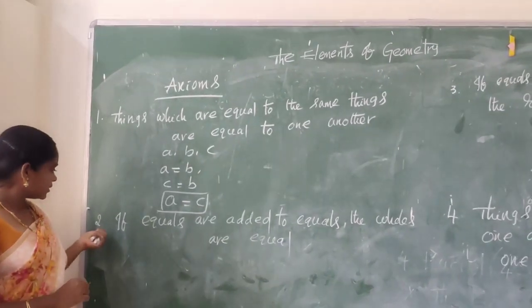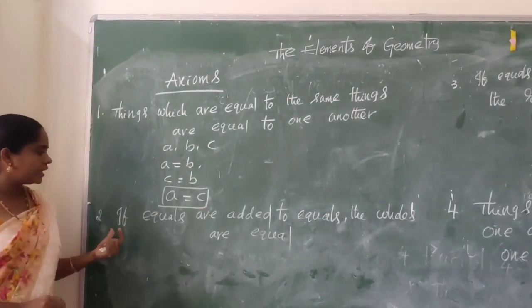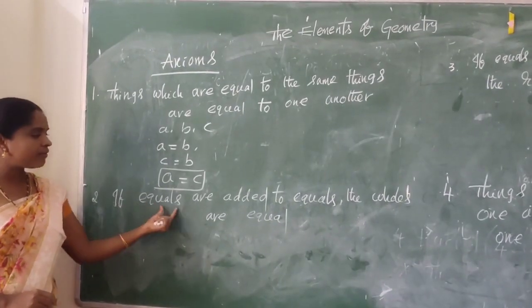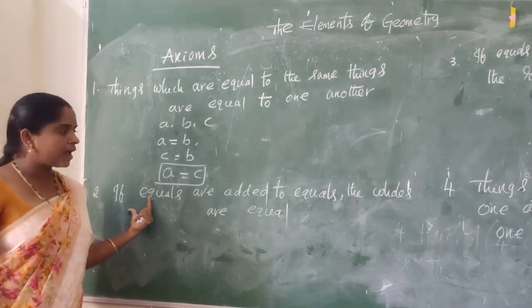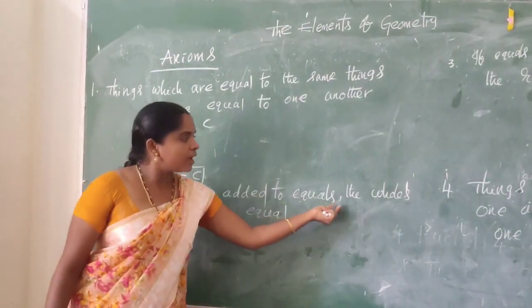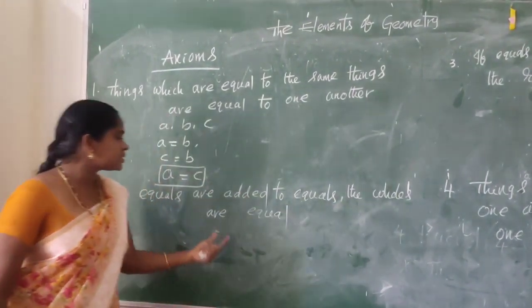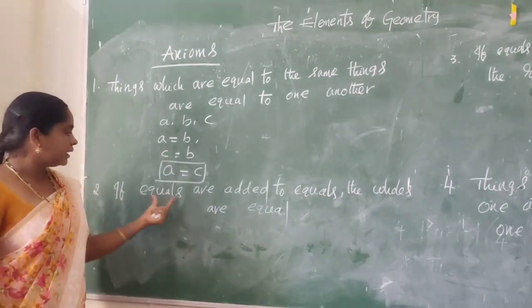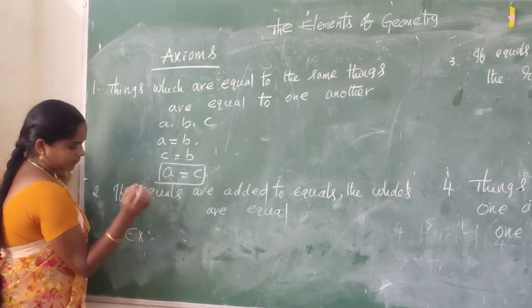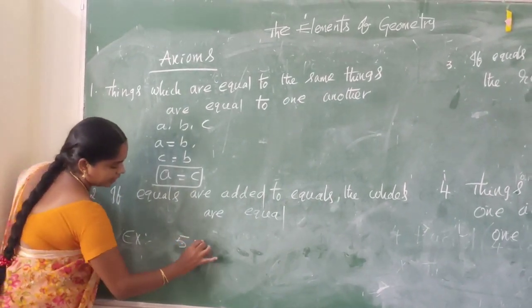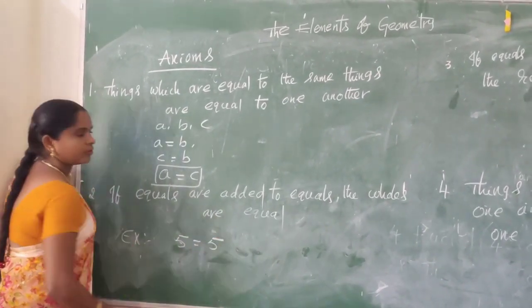Next, second axiom: if equals are added to equals, the wholes are equal. For example, 5 equal to 5.